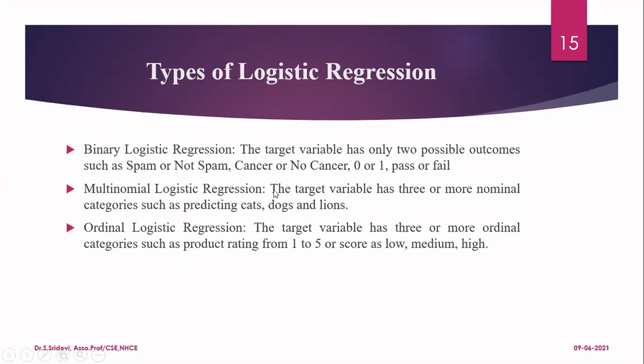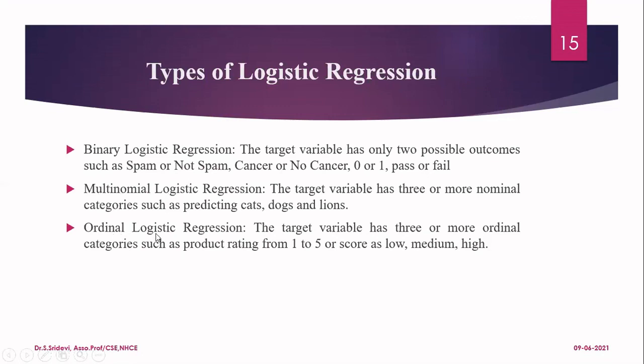If you consider multinomial, the target variable has 3 or more output classes, but here the output class is nothing but a nominal category. What is the meaning of nominal category? For example, let me consider that I want to predict whether an image belongs to cat or dog or lion. So in this, I have 3 different categories. That's why it comes under multi-class classification. But when I predict cat, dog, or lion, I cannot say whether cat is better than dog or dog is better than lion, and so on. So there is no ordering among different classes. When you don't have any ordering among different classes, you say that this is multinomial logistic regression.